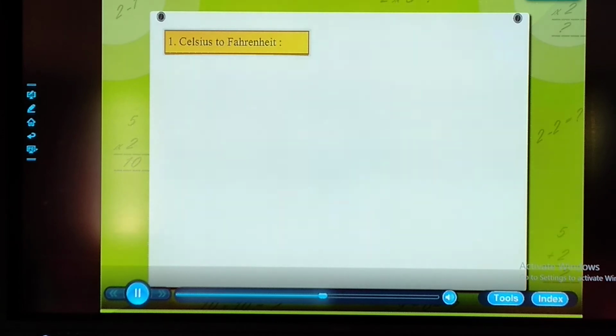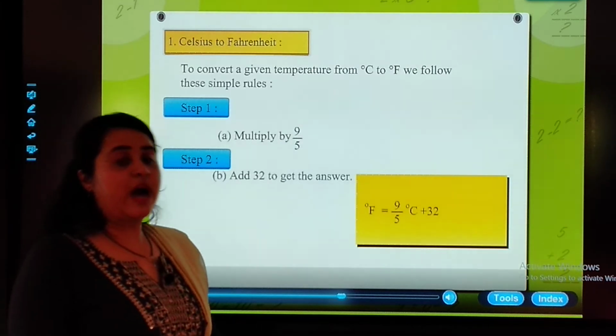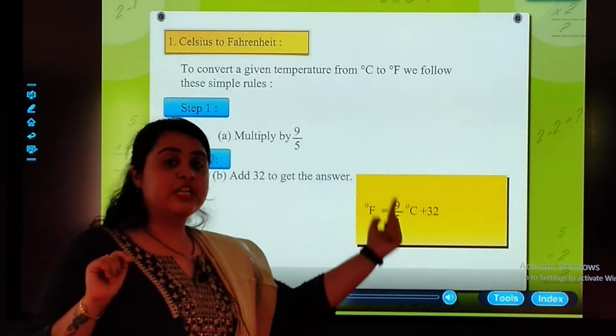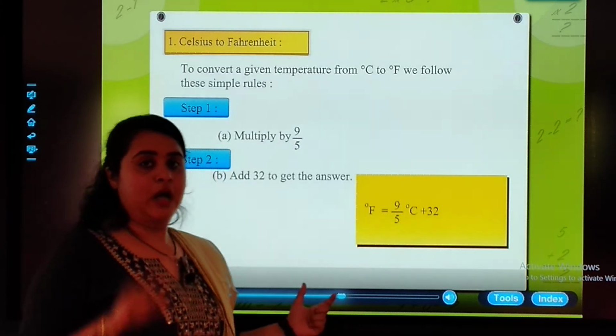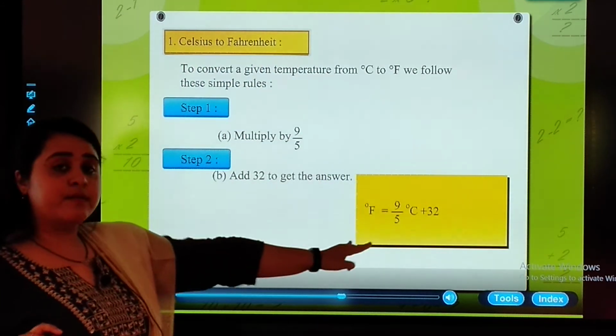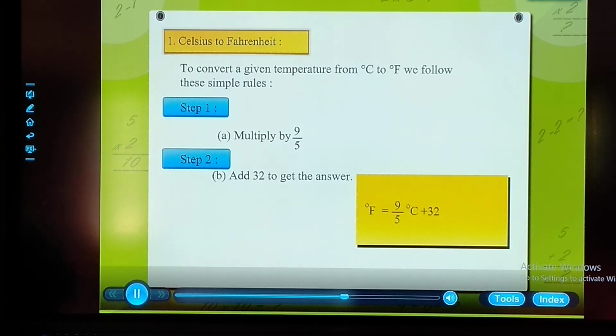Celsius to Fahrenheit. To convert a given temperature from degree Celsius to degree Fahrenheit, we follow these simple rules. Step 1: Multiply by 9 upon 5. Step 2: Add 32 to get the answer. Degree Fahrenheit is equal to 9 upon 5 degree Celsius plus 32. Students, you have to remember this formula. This is the formula to convert Celsius to Fahrenheit. This is very important.